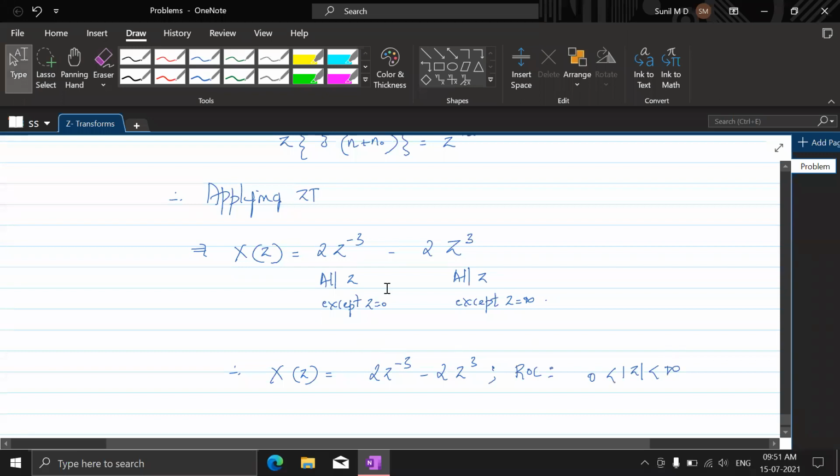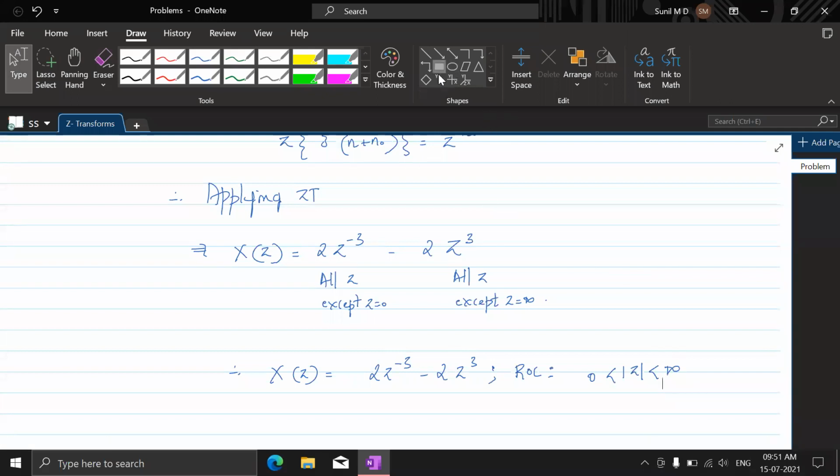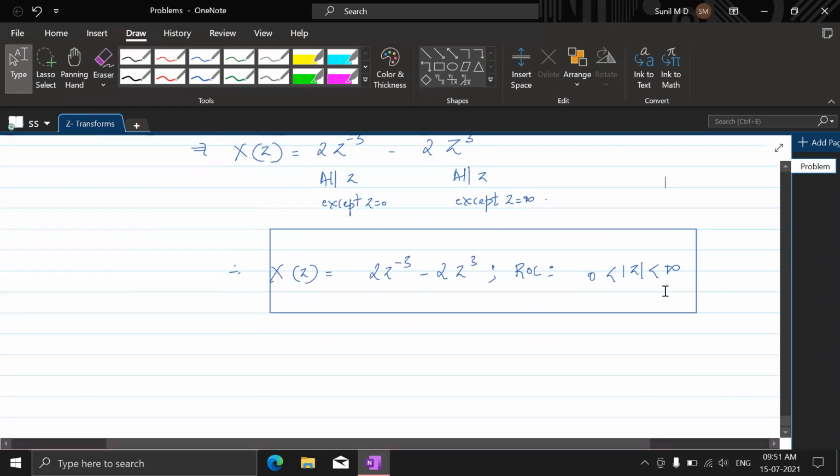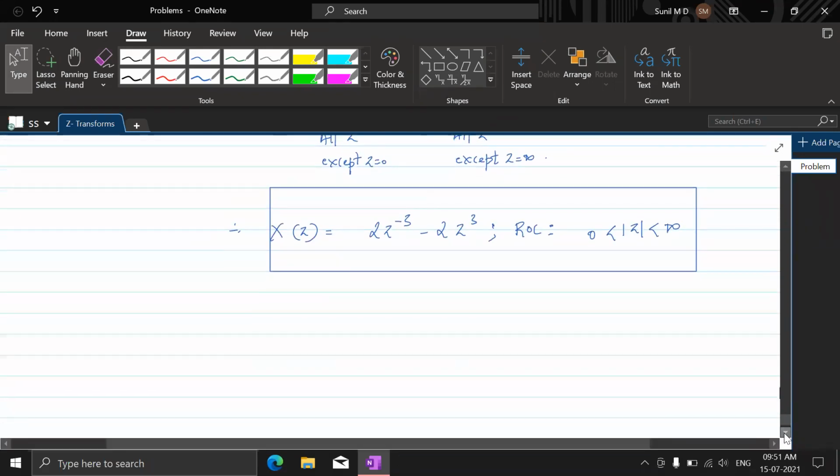It cannot be 0 and infinity, except z equal to 0 and except z equal to infinity. Okay, that is the region of convergence. Fine. Now, can you solve this yourself? Let's see how many of you can do this.